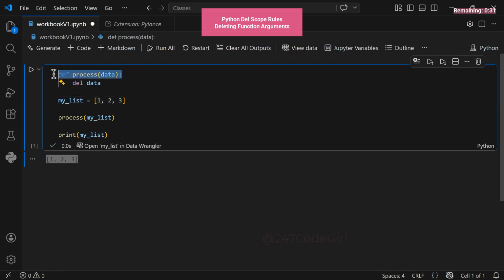When you pass an argument, Python creates a local variable for that function. When you use the delete keyword, you aren't actually destroying the data. All you are doing is removing the local reference to that object. The original list still exists safely in your computer's memory.